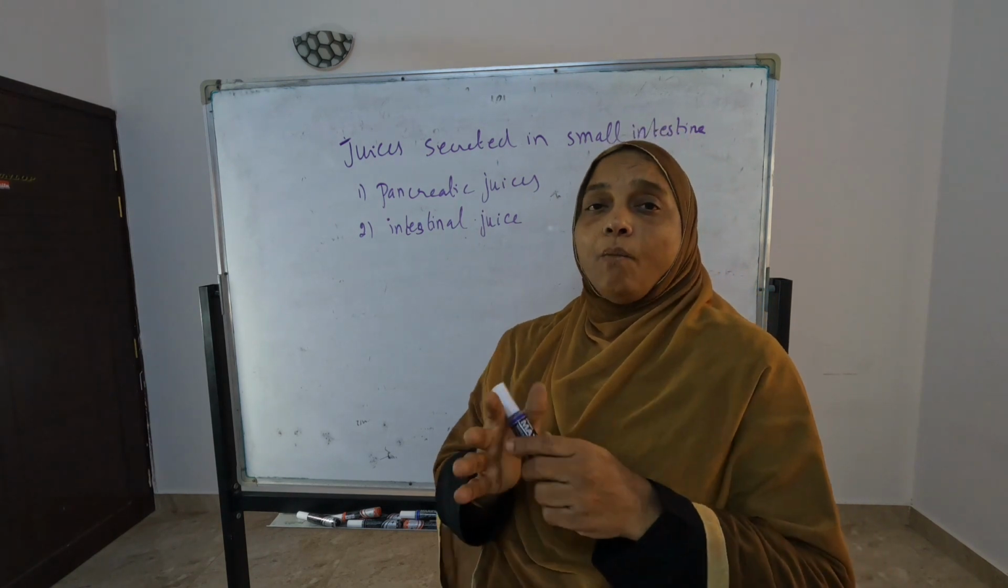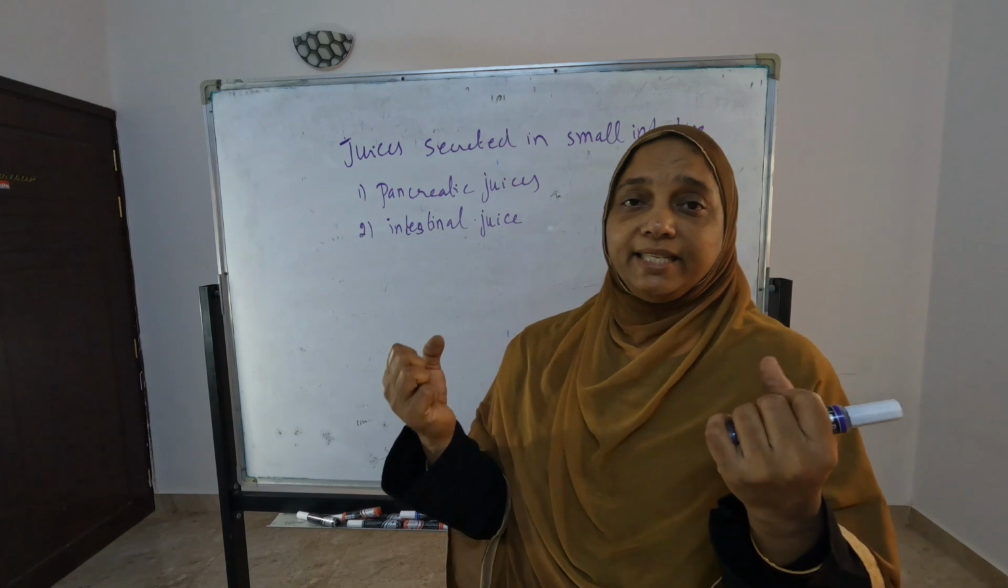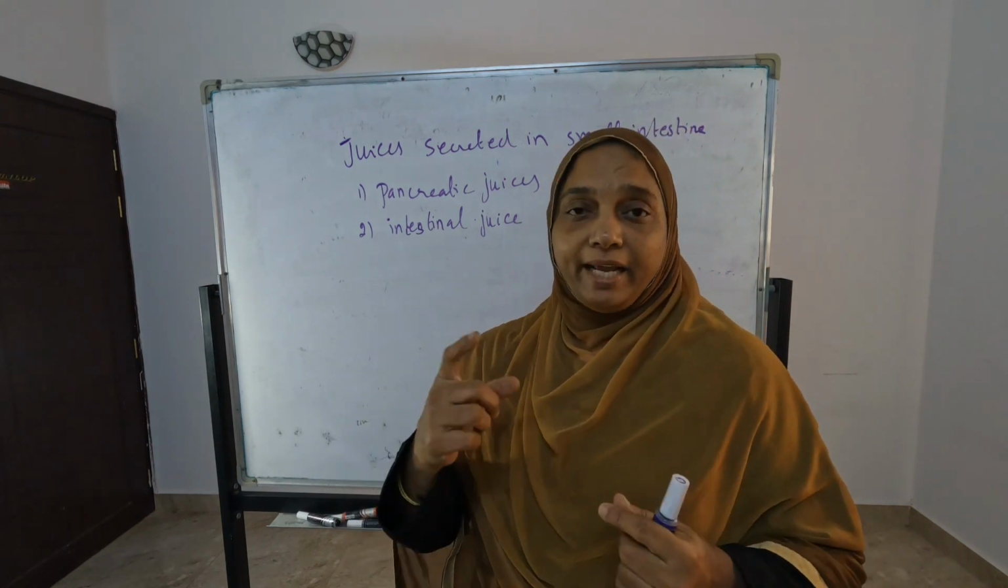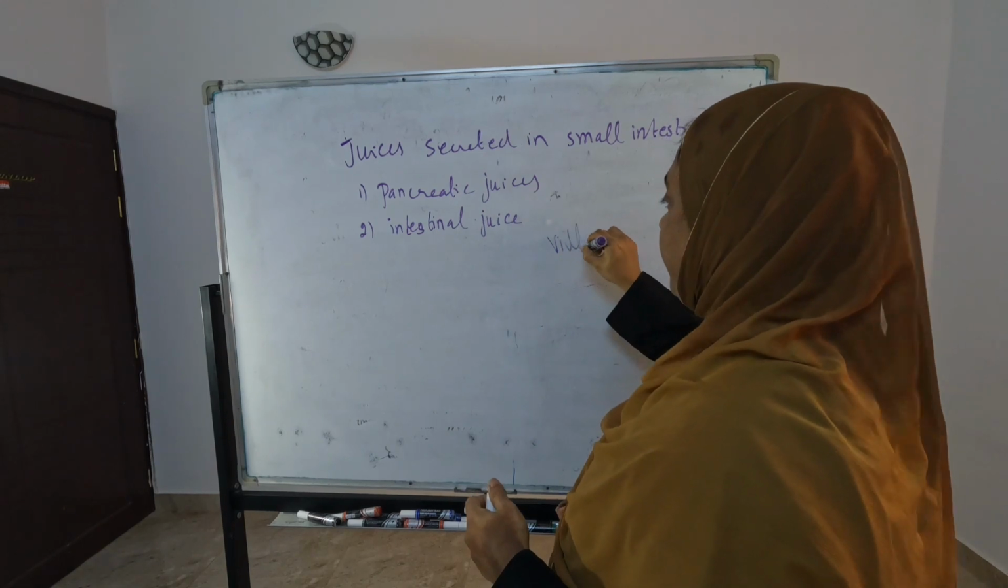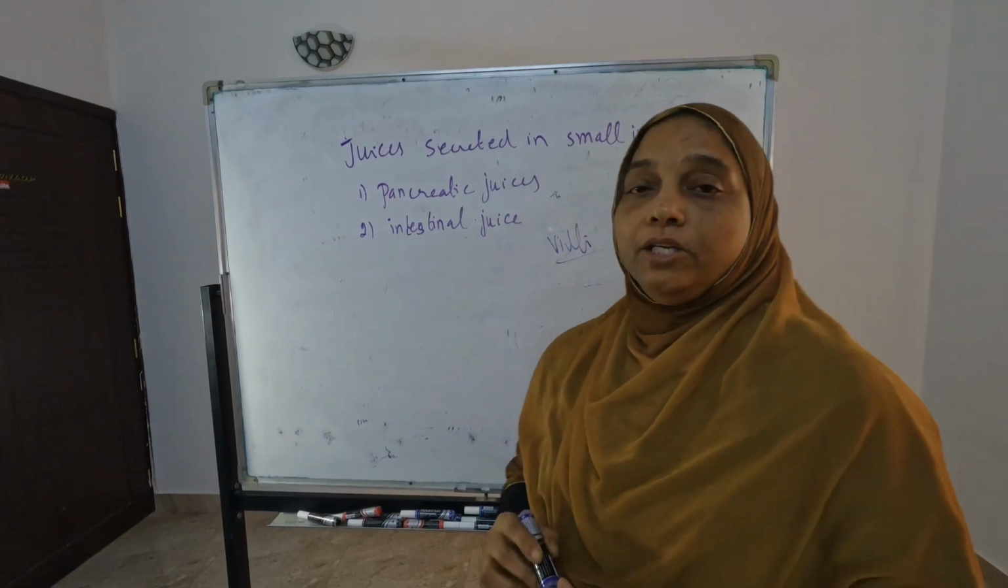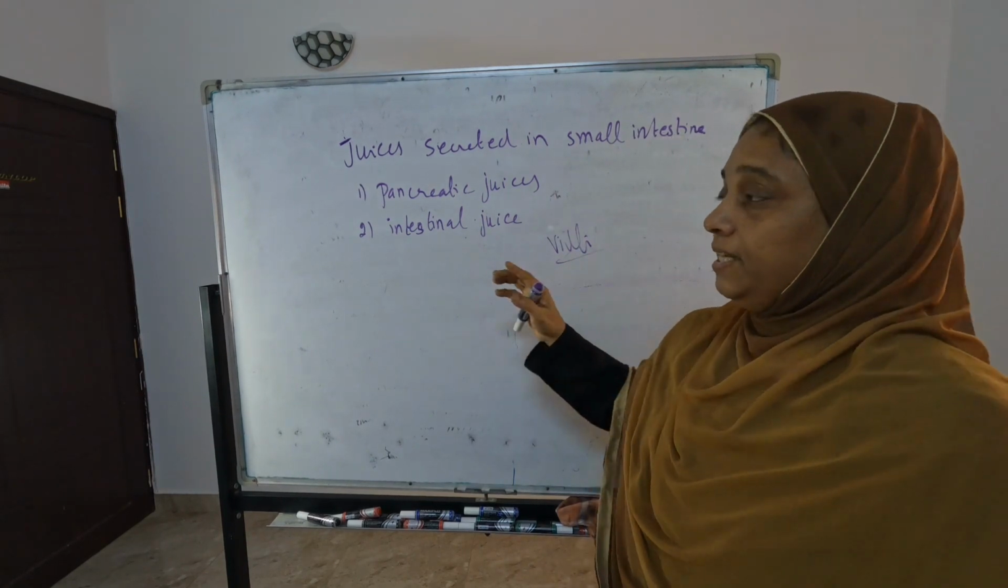And in the small intestine, another point they are telling: there are finger-like projections in the small intestine. What are they doing? They increase the absorption area, the surface for that food. The finger-like projections in the small intestine are called villi. So this only you have to write.